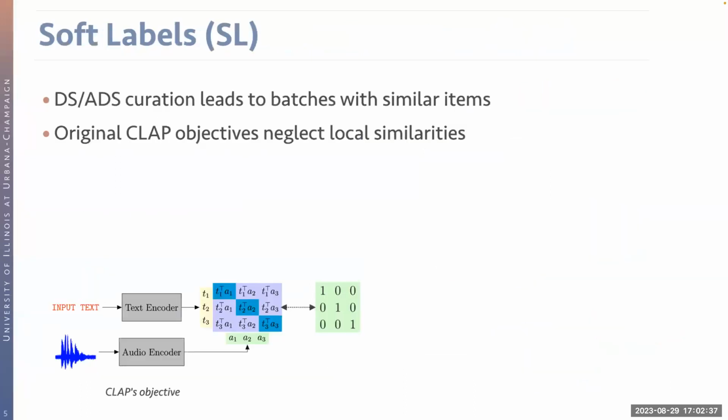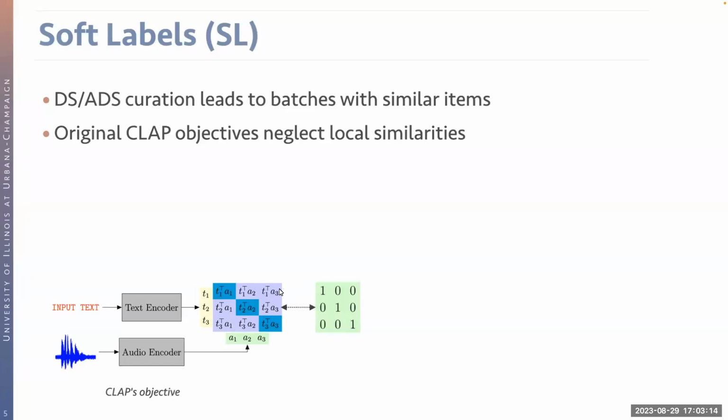Now, the domain-specific or the augmented domain-specific curation tends to produce data samples that are similar. And this is because they are curated in particular for a downstream application. And this introduces an underlying issue with the original CLAP learning objective. The CLAP learning objective has the assumption that the different data samples within the same batch should have different semantics, and therefore it is reasonable to maximize the similarity of the diagonal entries, whereas minimize the ones that are off